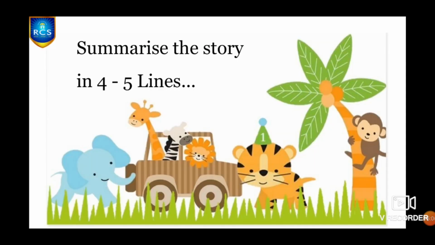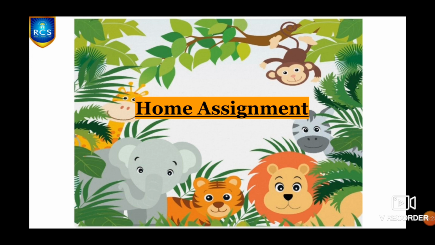Now, until this part of the story, summarize in 4 to 5 lines, children, what you have understood until this part of the story. You can write the main points in 4 to 5 lines. I hope you are clear with this part of the story.